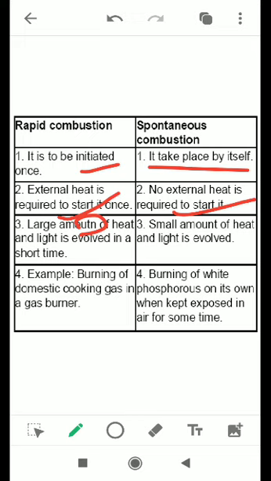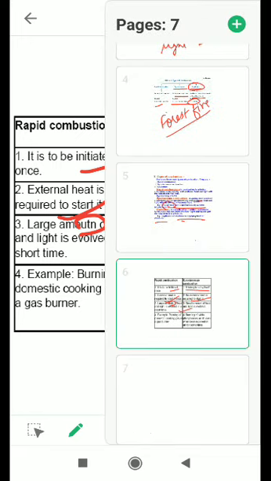In spontaneous, a small amount of heat and light is evolved. Example of rapid: burning of domestic cooking gas in a gas burner. Example of spontaneous: burning of white phosphorus on its own when kept out.